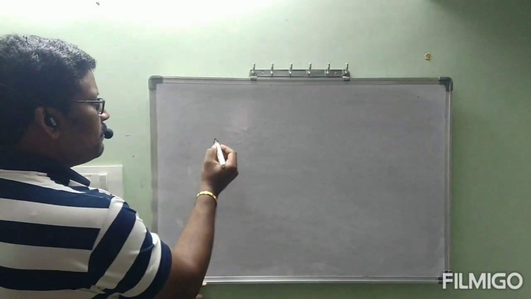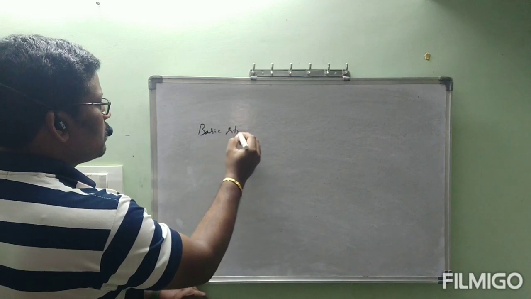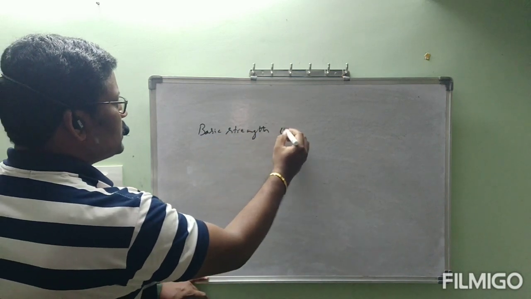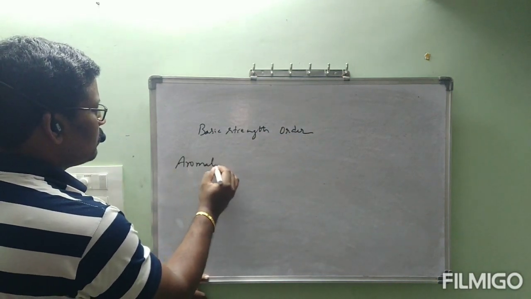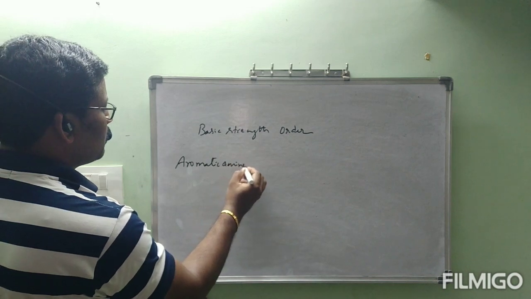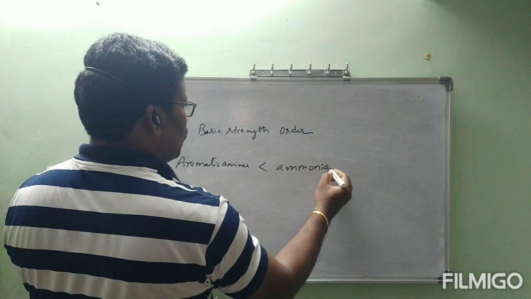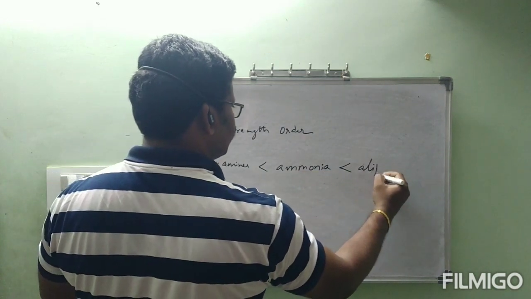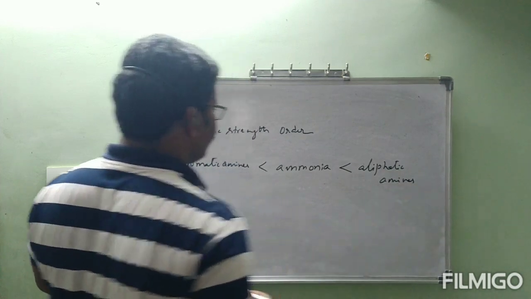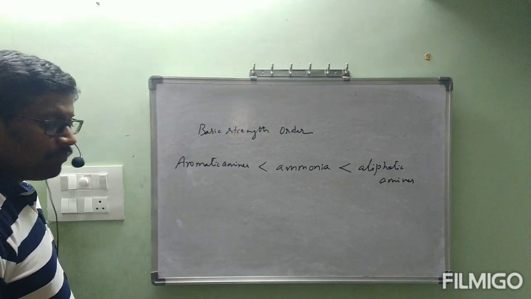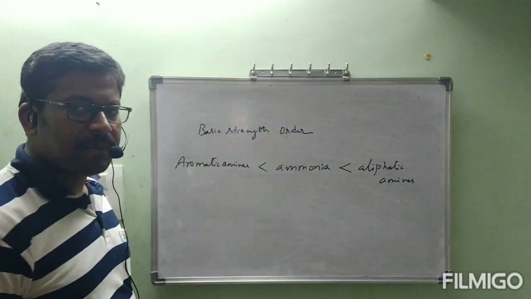So finally, basic strength order: aromatic amines less than ammonia, ammonia less than aliphatic amines. This is basic strength order. The pKb order is reverse. If it is less basic, it has higher pKb value.